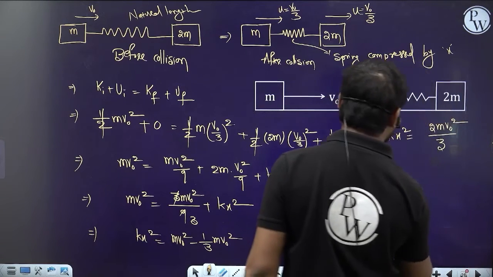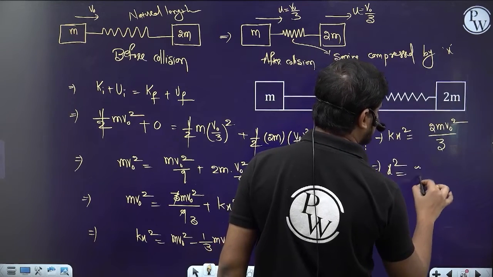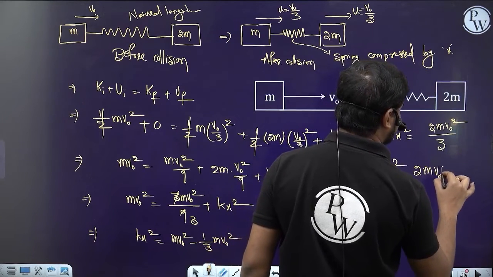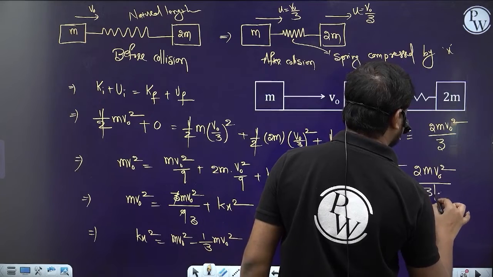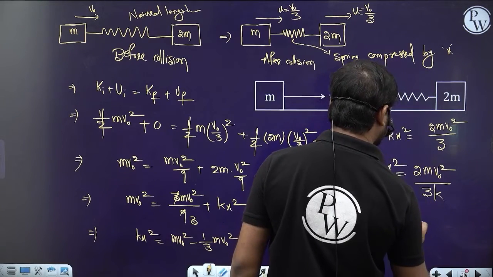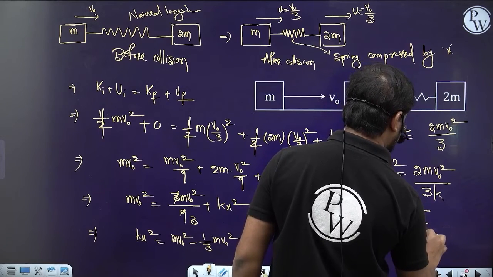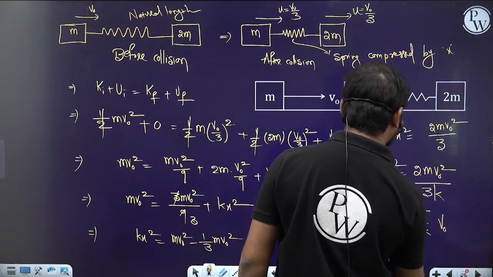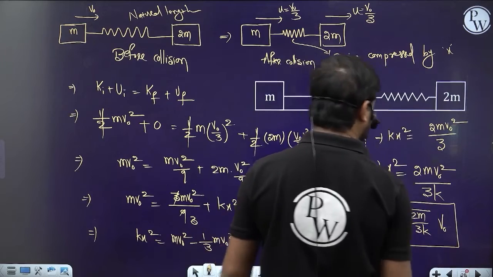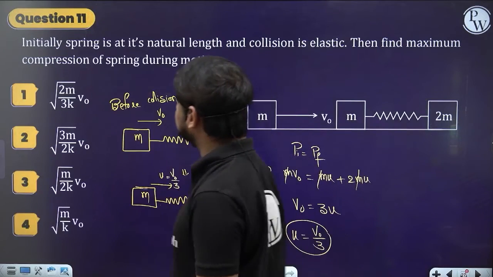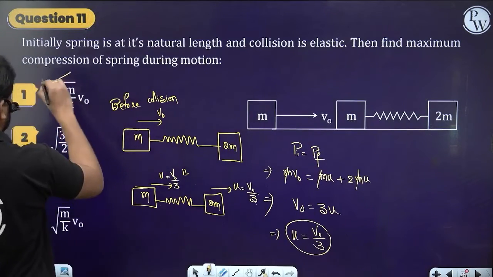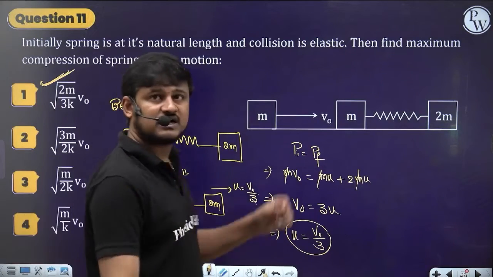From here send k to that side, so 2 m v naught square by 3k. So x is equal to root over 2m by 3k into v naught. Option 1 is the correct answer.